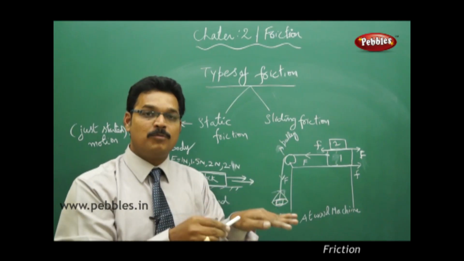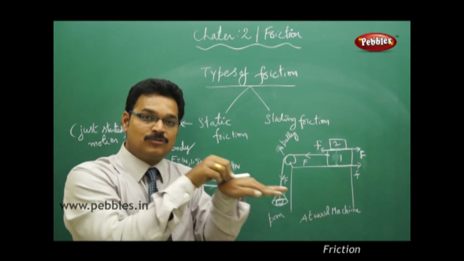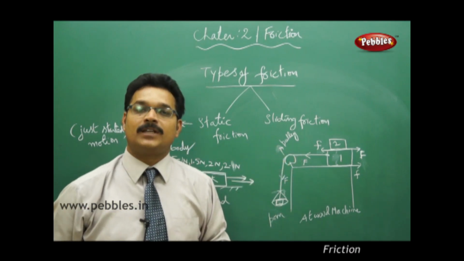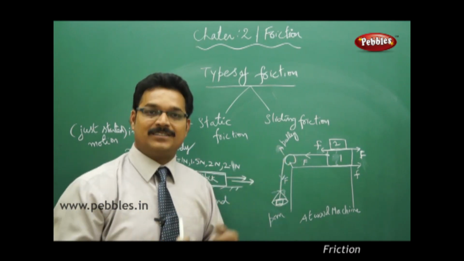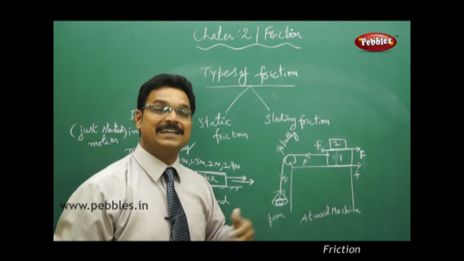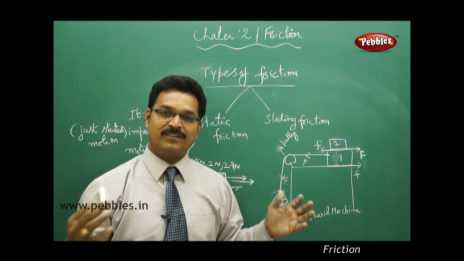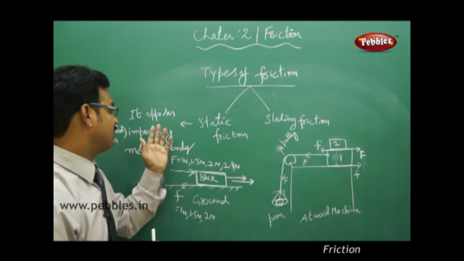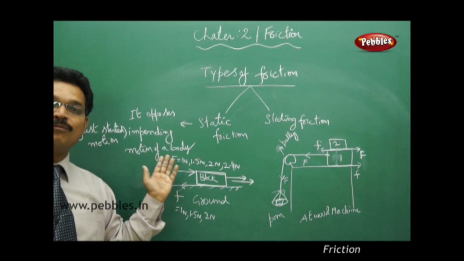When you tie it with the rope, the luggage is fixed to the bus, so that the bus and luggage both move in the forward direction. And when you tie with the rope, the friction force increases. Static friction increases. So static friction is the friction acting when the body is at rest. Static friction is the friction which opposes the impending motion of the body.